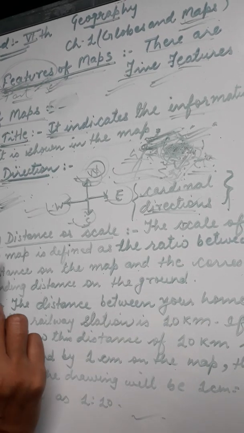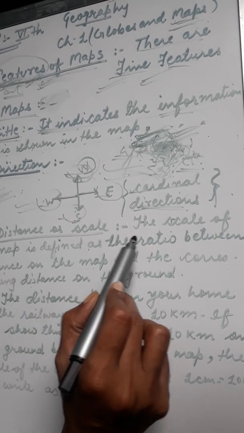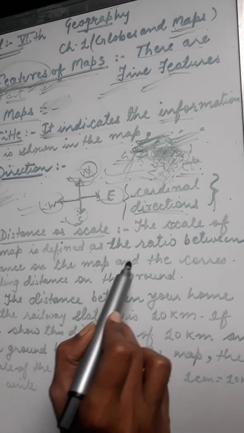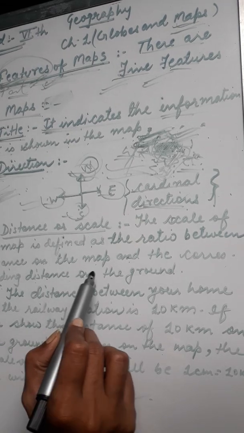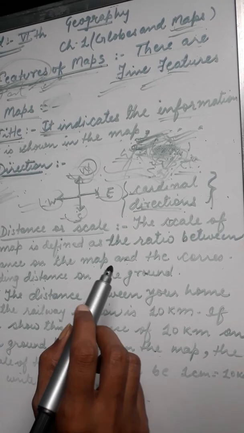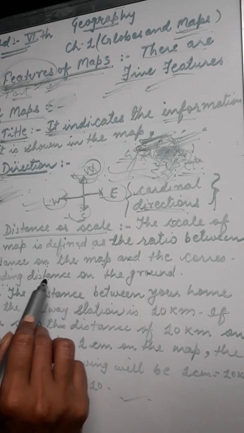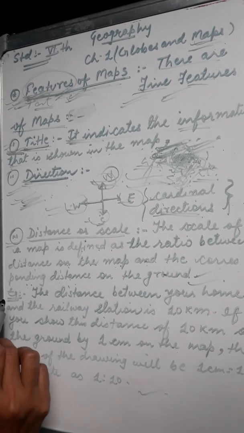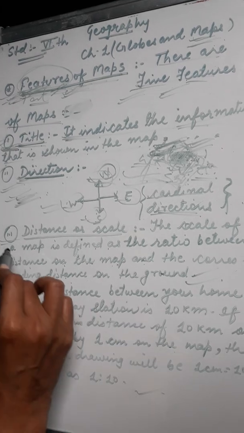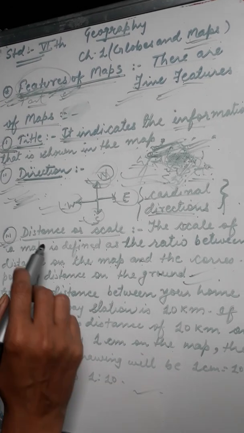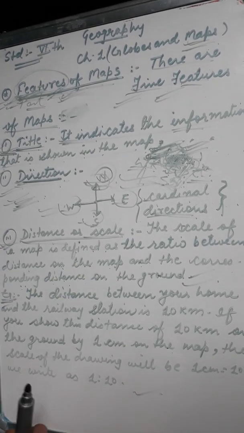The scale of a map is defined as the ratio between distance on the map and the corresponding distance on the ground. So it is the ratio between the distance on the map and the distance on the ground. I will give you one example to understand distance or scale. Distance is also called scale.